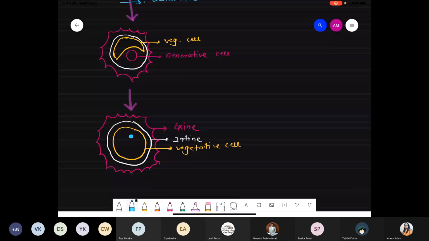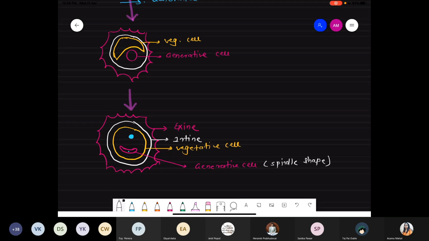I just draw only the nucleus, and now inside the vegetative cell, a freely floating spindle shape generative cell is there. It also has a nucleus. So these are the generative cell. The shape of the generative cell is basically a spindle shape.